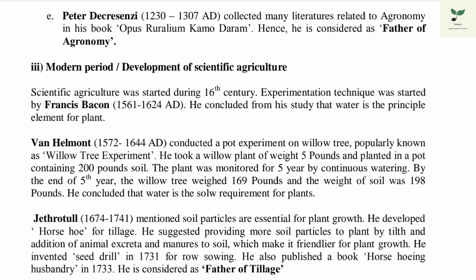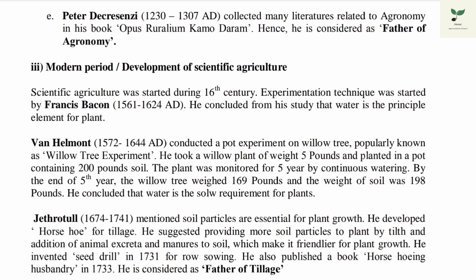Van Helmont conducted a pot experiment on a willow tree. He took a willow plant weighing 5 pounds and planted it in 200 pounds of soil. Later, he monitored it after 5 years with continuous watering; the willow tree weighed 169 pounds and the weight of the soil was 198 pounds. He concluded that water is the main requirement for plants.